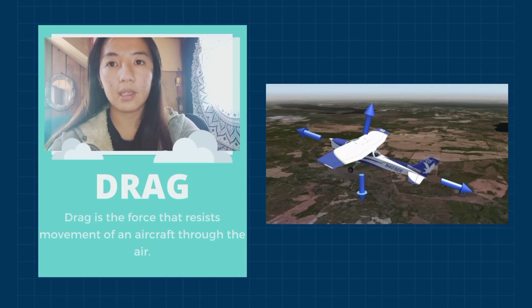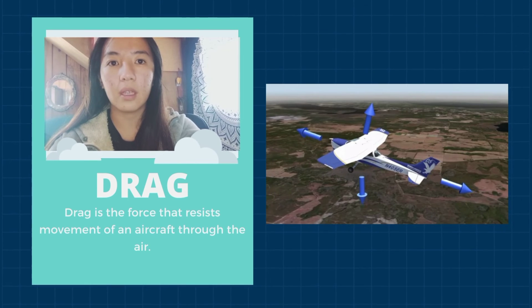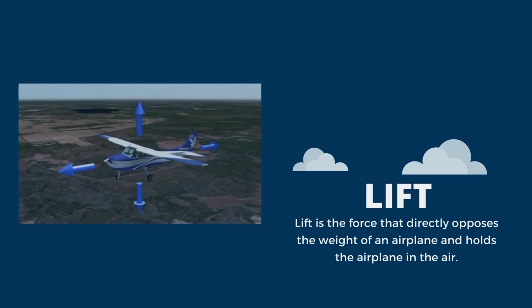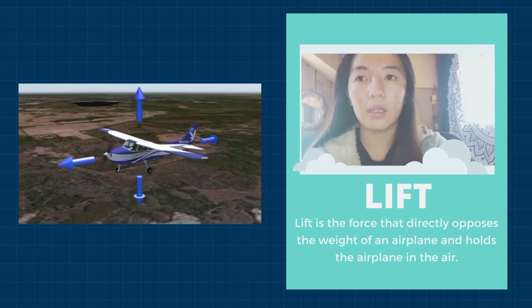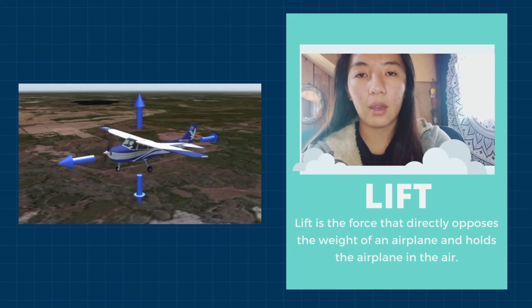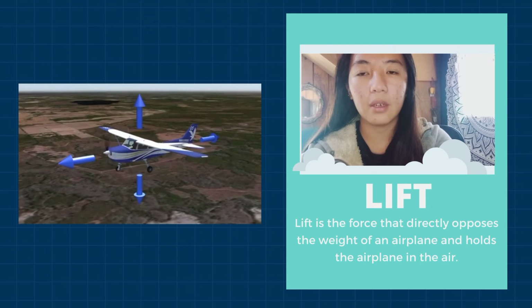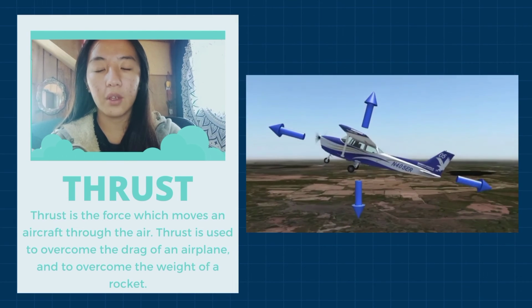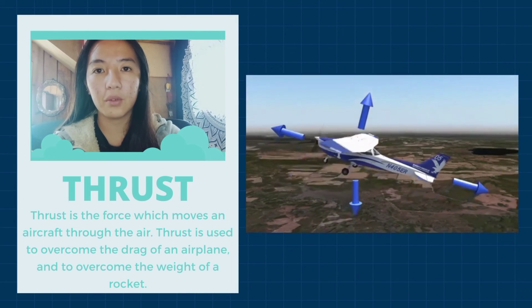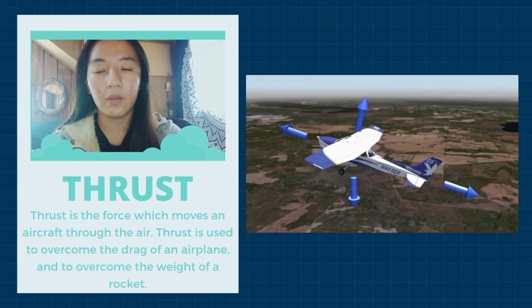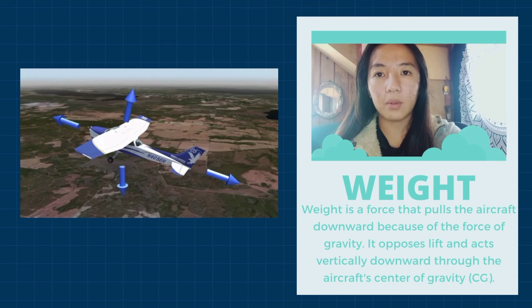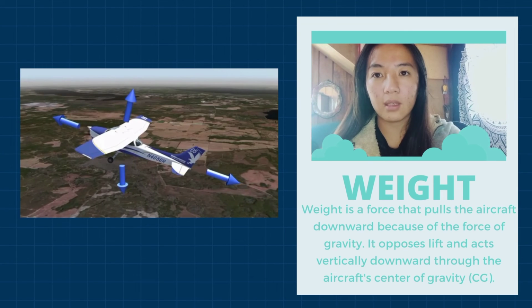Drag is the force that resists movement of an aircraft through the air. Lift is the force that directly opposes the weight of an airplane and holds the airplane in the air. Lift is generated by every part of the plane, but most of the lift on a normal airliner is generated by the wings. Thrust is the force which moves an aircraft through the air. Thrust is used to overcome the drag of an airplane and to overcome the weight of a rocket. Weight is a force that pulls the aircraft downward because of the force of gravity. It opposes the lift and acts vertically downward through the aircraft's center of gravity.